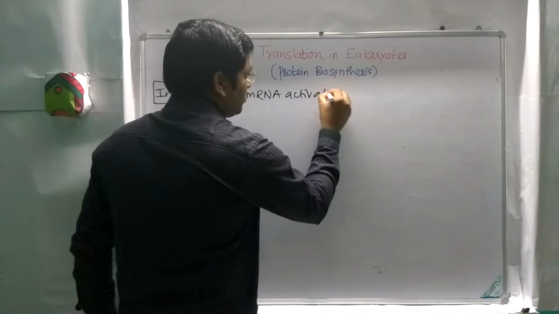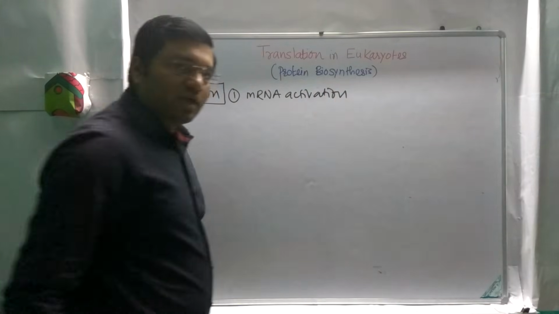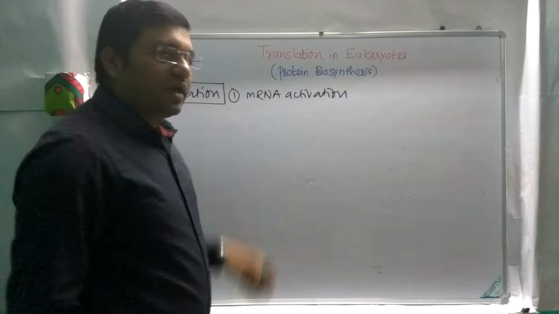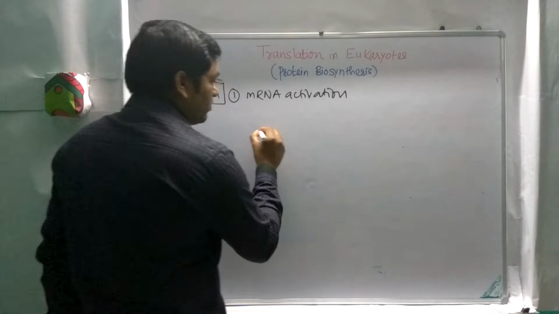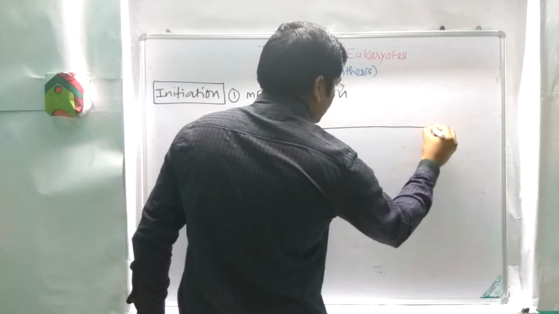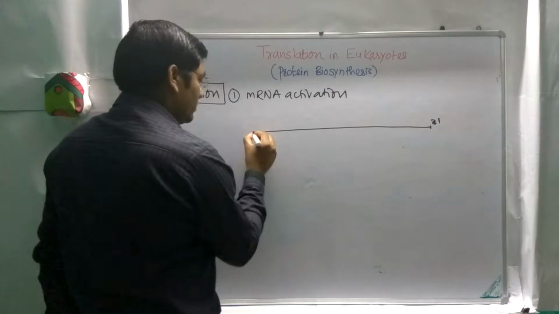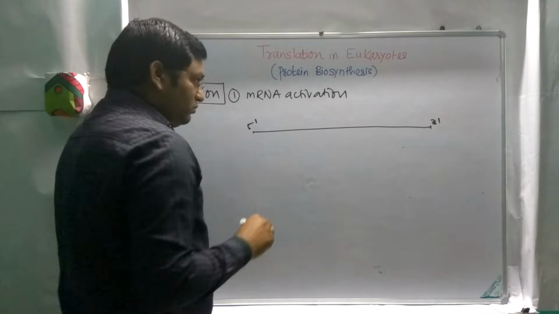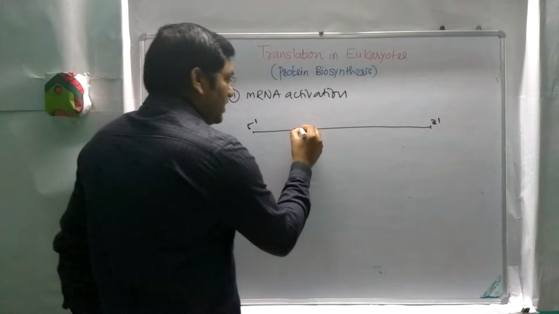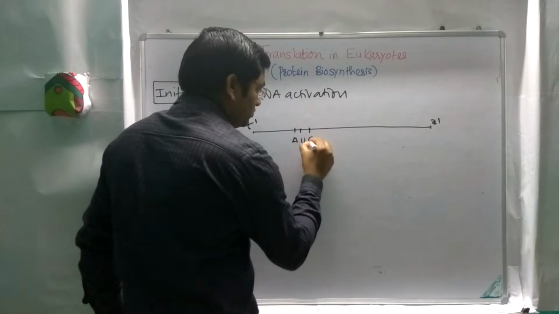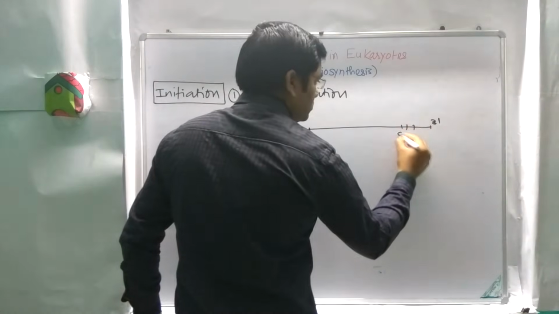This step is not in prokaryotic translation. In mRNA activation, all of you know the structure of mRNA. This one is the mRNA, this one is the 3' end, this one is the 5' end. There is the starting codon A, U, G. There are the stop codons.